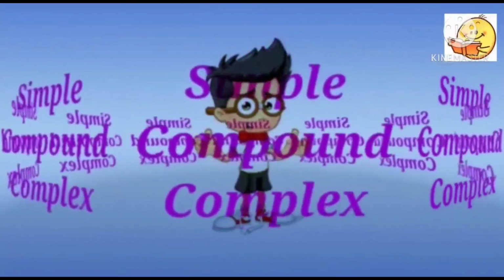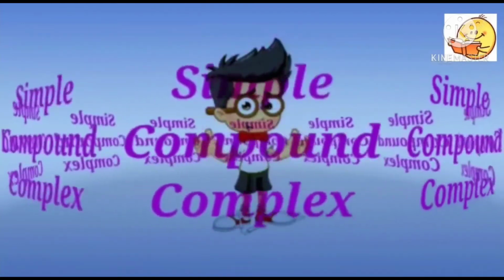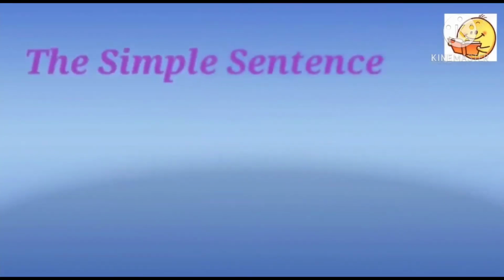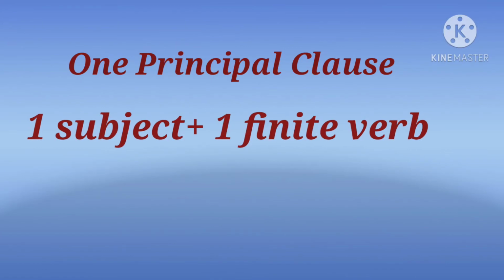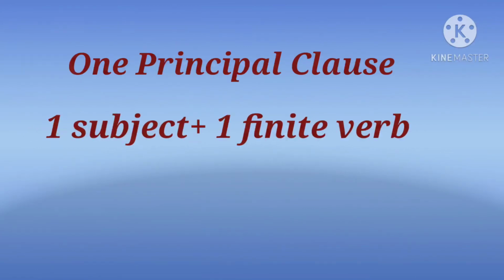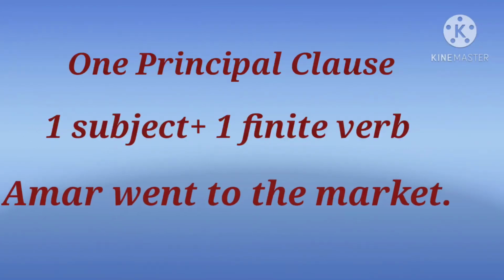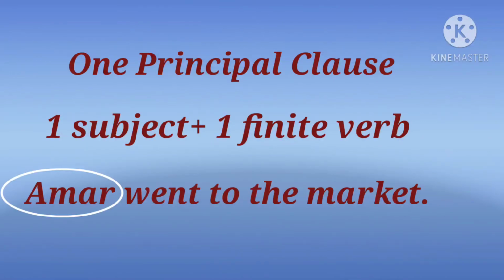Now come to the concept of simple, compound and complex sentences. Let's talk about the simple sentences first. When there is only one principal clause or the main clause, it is a simple sentence. Or in other words, a sentence that has only one subject and one finite verb is the simple sentence. For example, Amar went to the market. Here we have one subject, Amar, and one finite verb, went. Therefore, it is a simple sentence.